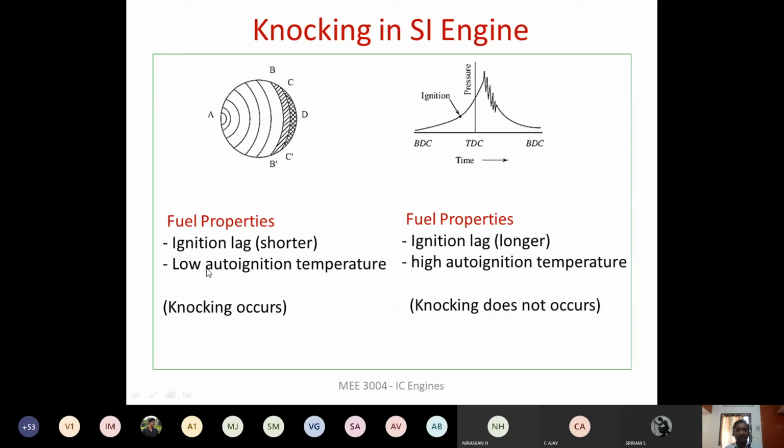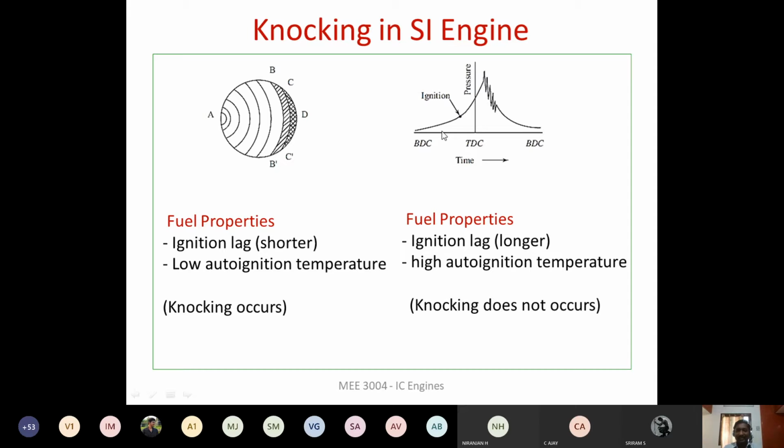If you are going to have a fuel with low auto ignition temperature, and you consider a fuel which has a higher auto ignition temperature: if the fuel has a higher auto ignition temperature, then the heat transfer from the products of combustion to the unburnt air fuel mixture will not make the unburnt mixture temperature go beyond the auto ignition temperature, because its auto ignition temperature is higher. So the chances for knocking are less.